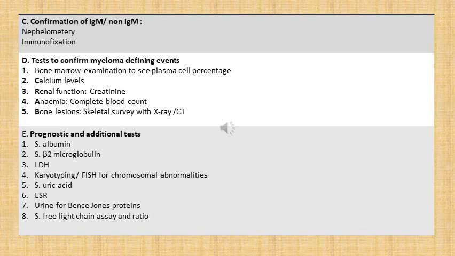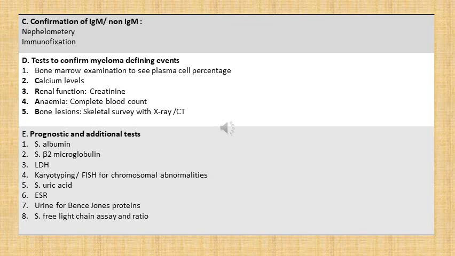Then next we will do serum calcium levels, and then we will do renal function for estimation of creatinine level. For evaluating the patient for anemia, we proceed with complete blood count. And finally, we look for bone lesions. So we do a skeletal survey with X-ray or CT. This will complete our workup of myeloma defining events.